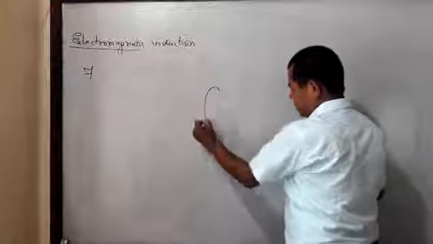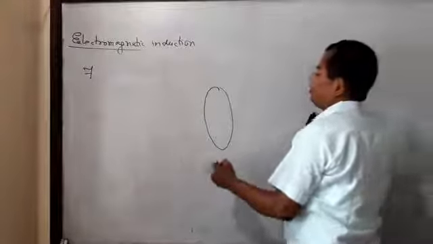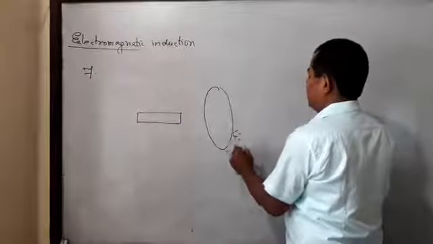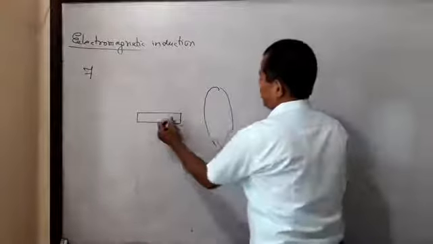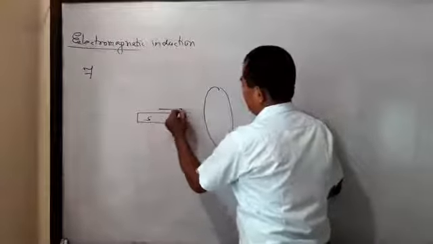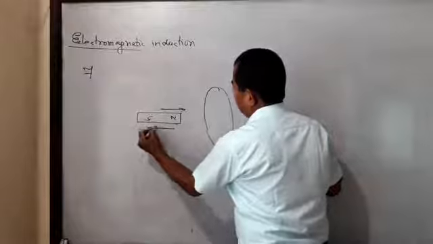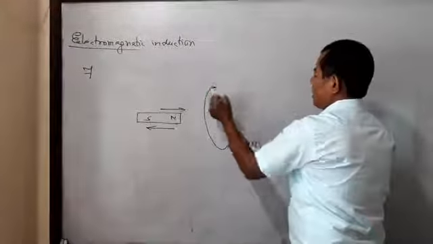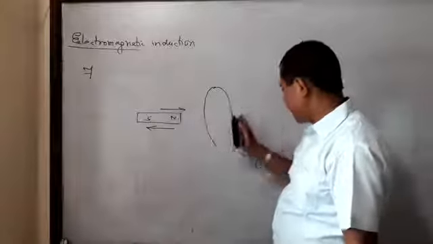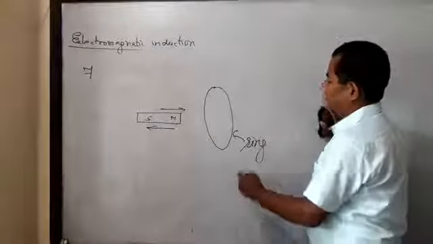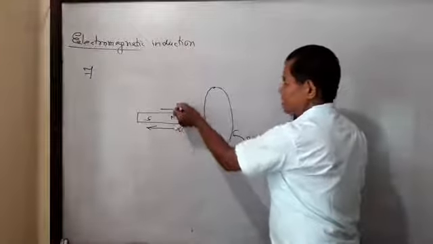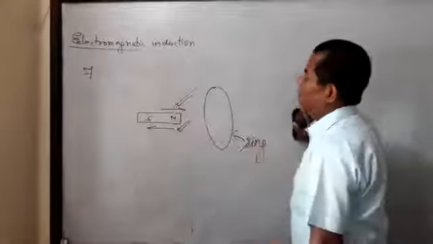Here, say this is a metallic ring. Say this is a bar magnet whose either north pole or south pole is brought toward or moved away from the ring. Say first, in one case, the metallic ring is kept stationary and only the bar magnet is held in motion. In the first case, say the bar magnet is brought towards the ring.